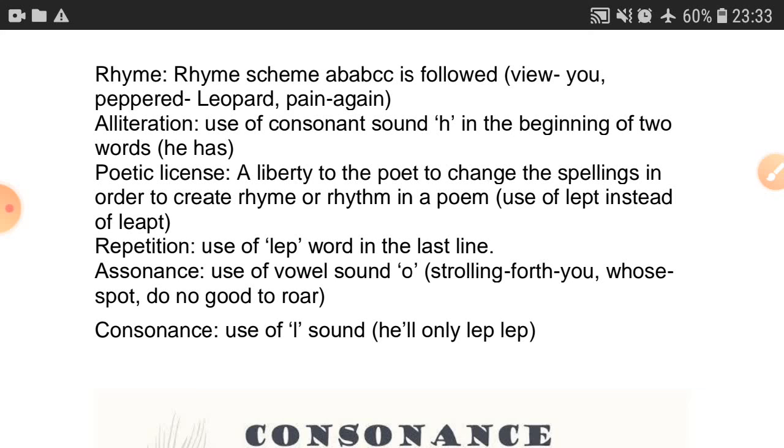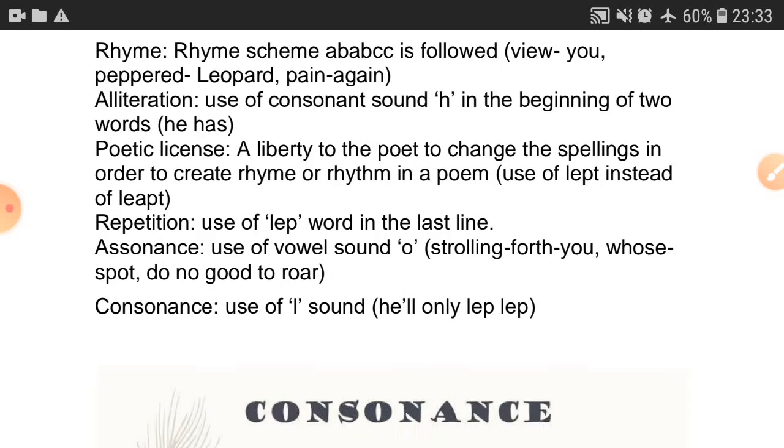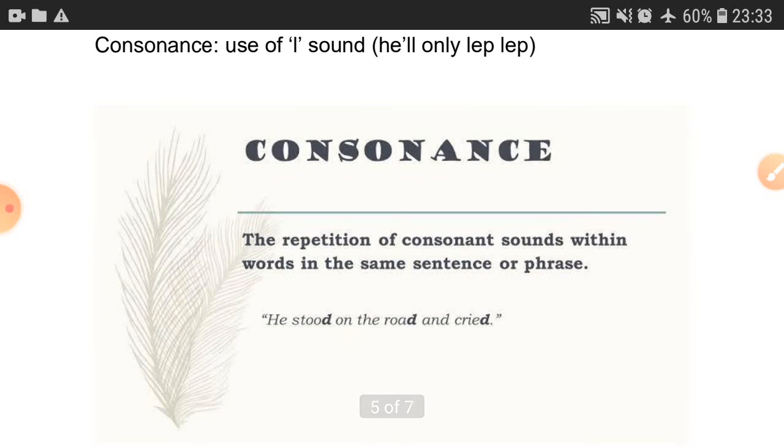Now consonance. Consonance is the use of the L sound, "he'll only leap." Consonance means the repetition of a consonant sound, not a vowel, but a consonant sound within the words in the same sentence or phrase, where the consonant sound is repeated a number of times within the same sentence or phrase.